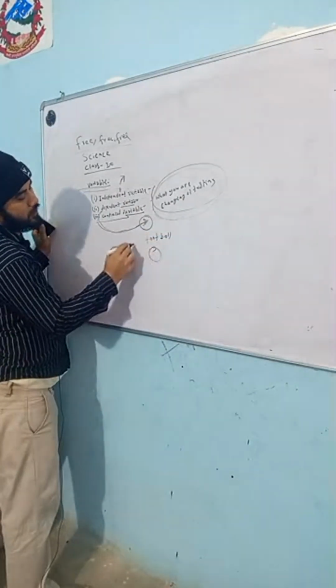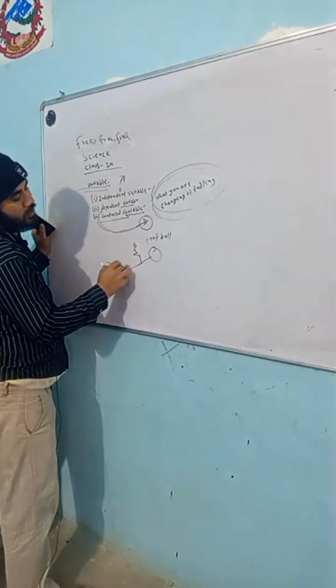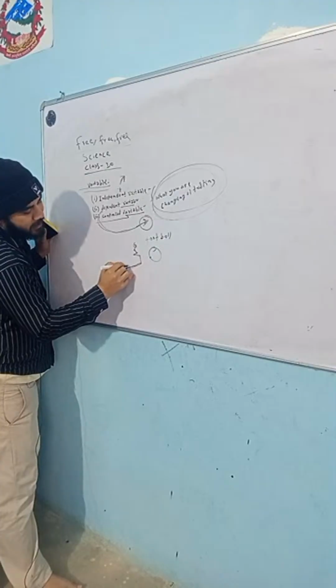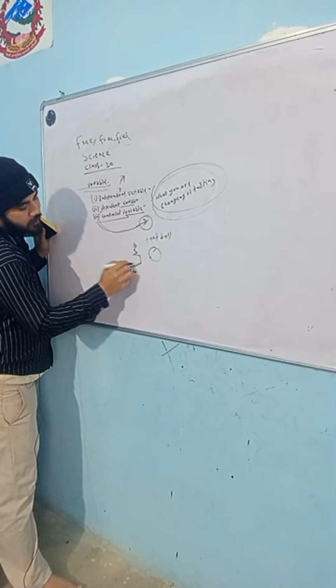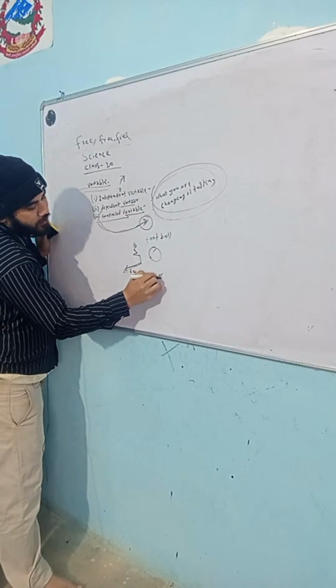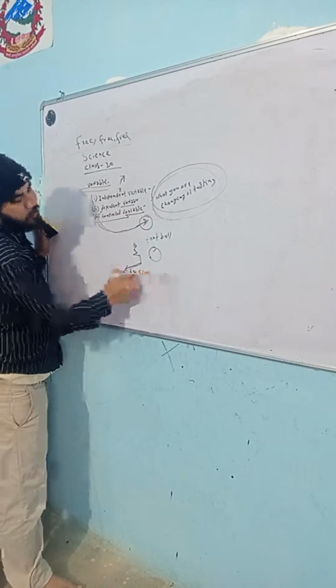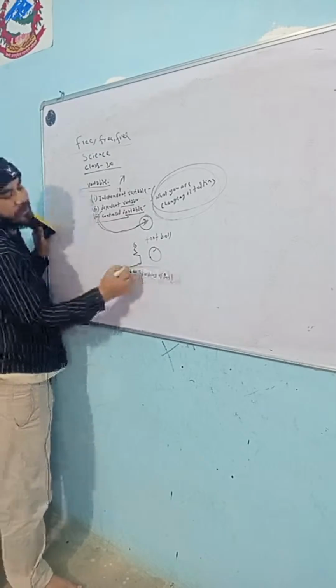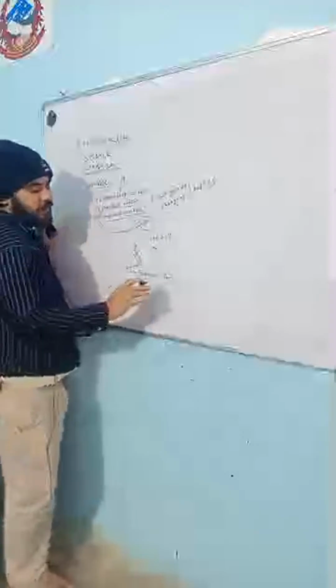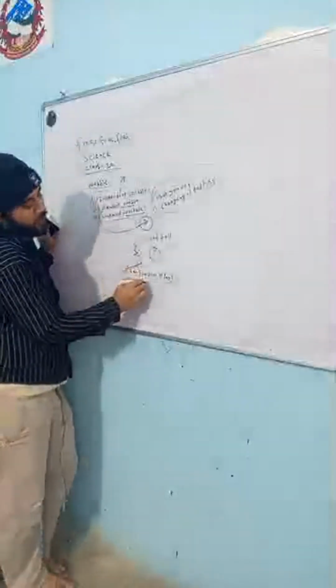This is the football, this is the person. Before hitting this ball he stretches his leg backward. The stretching of the leg is the amount you can change.